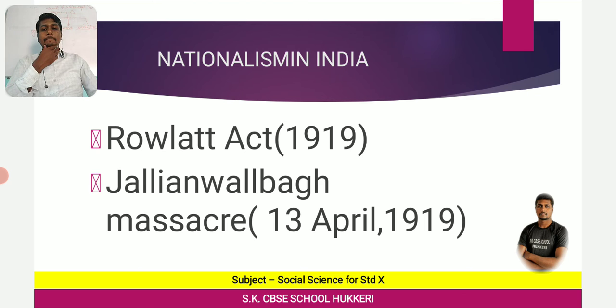Then, as the news of the killing of hundreds of people together spread to various cities of India, crowds came on the streets. A huge number of Indians came on the streets in many cities and towns of North India. Strikes and clashes with the police took place, and Indians began to attack British official buildings, government buildings. The government responded with brutal suppression.